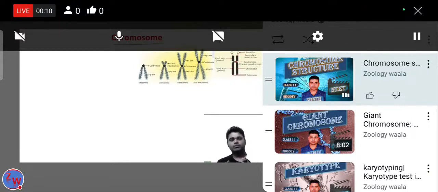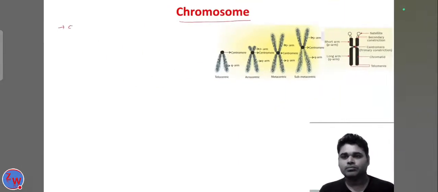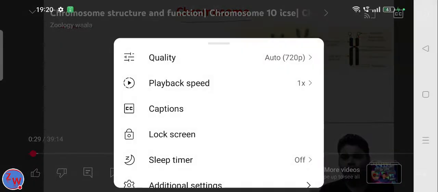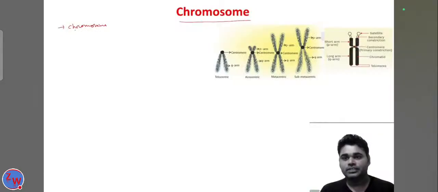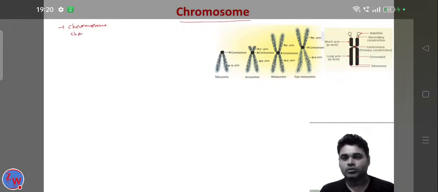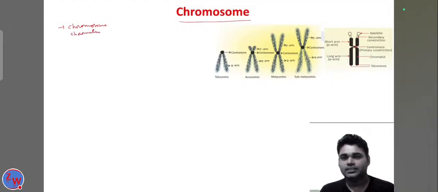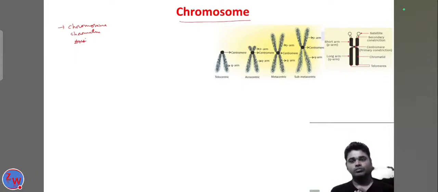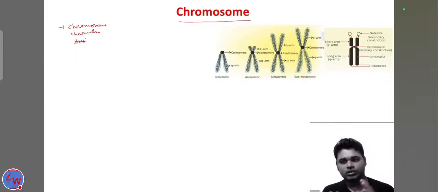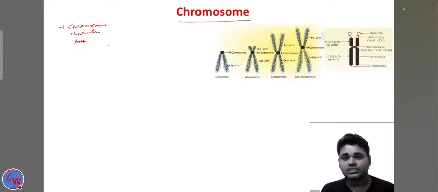Divisions. So before going to the chromosome, we should know something about the chromatin. You have already heard the terms chromosome, chromatin and DNA. So what are the differences between chromosome, chromatin and DNA? Now let's get into this.